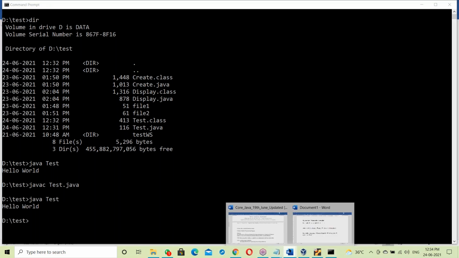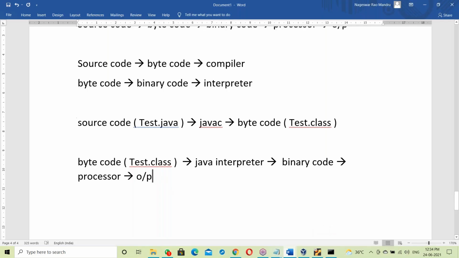So here, source code is converted to bytecode by the Java compiler. Errors are checked by the compiler. If there are no errors, it generates a .class file, which means a bytecode file. That bytecode file is given to the Java interpreter. The interpreter converts bytecode to binary codes and submits it to the processor, finally giving the output. So this is what happens in Java.